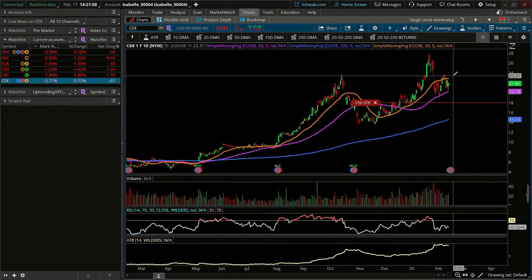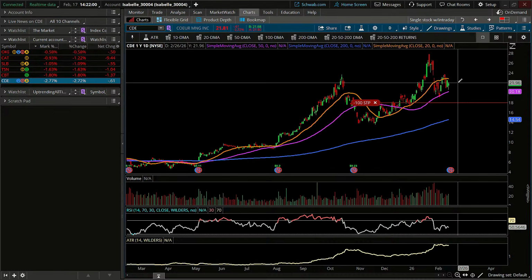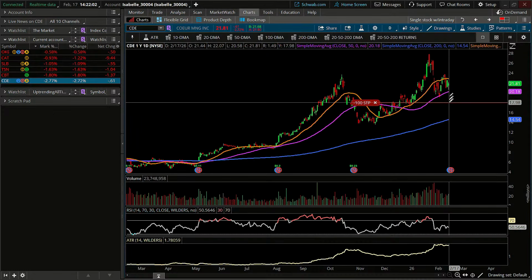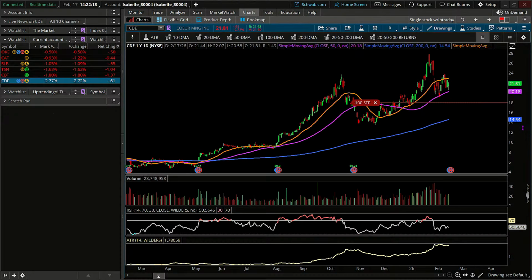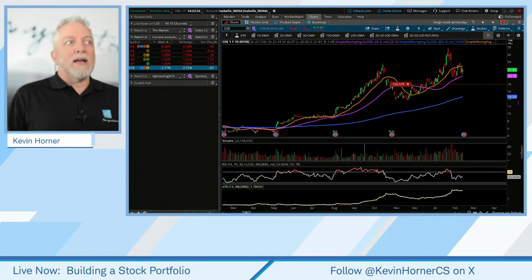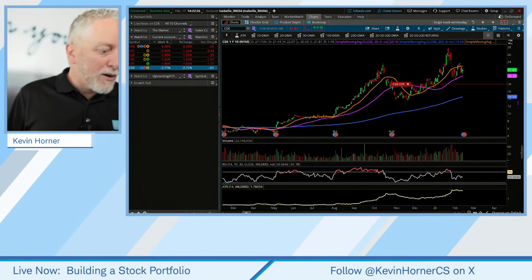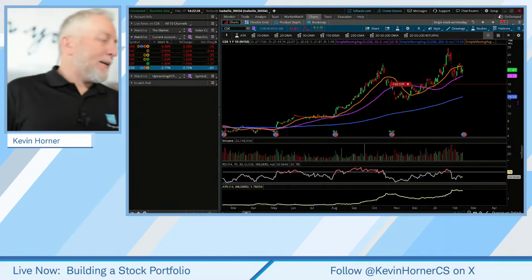So if we can get this back up above the 20-day, for example, then the potential exists that we could actually, and that is a possibility because earnings are coming here tomorrow. So between now and next Tuesday, we could see a significant move. We don't want to get stopped out on any volatility. We want to get stopped out on a legitimate breakdown, which would mean a change in the short-term trend, hence staying with where we are here on Coeur Mining.